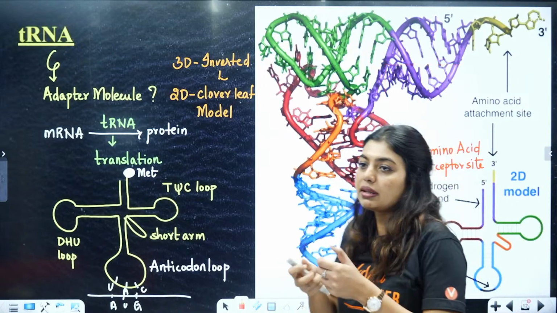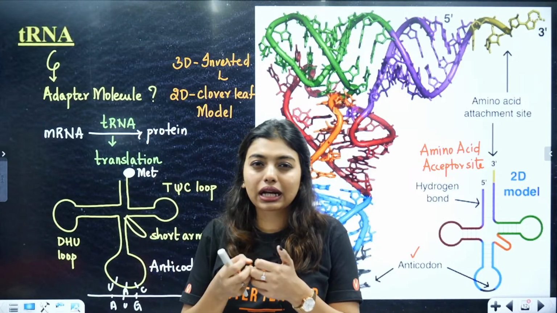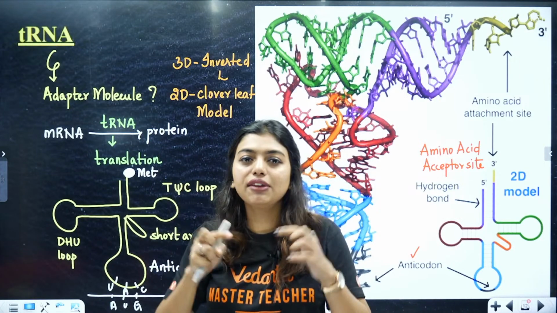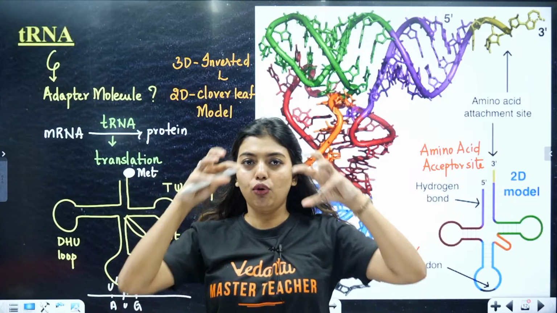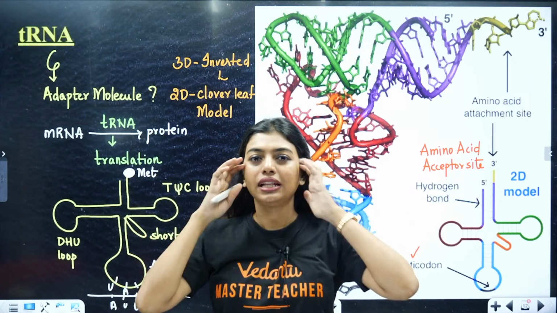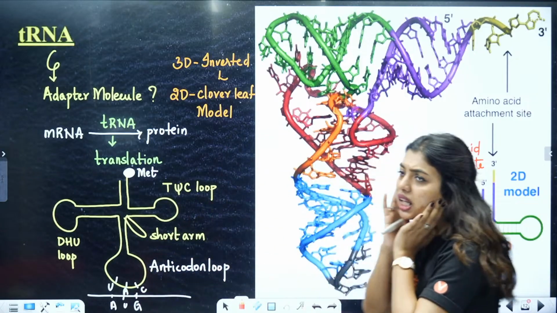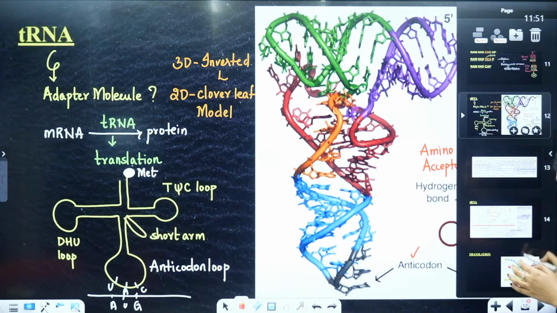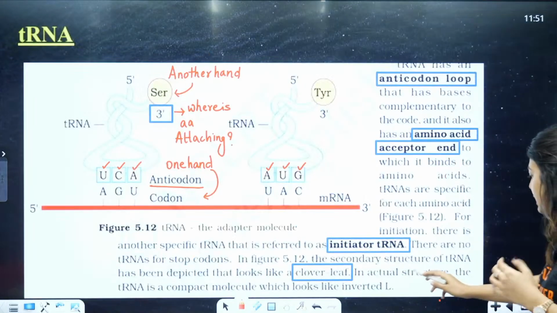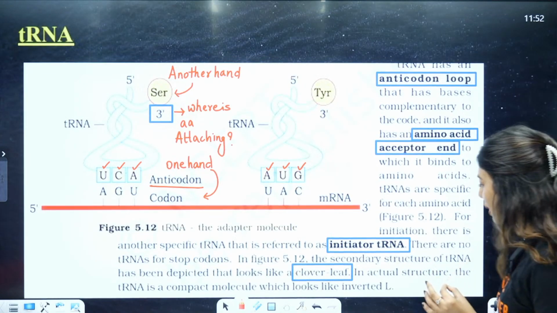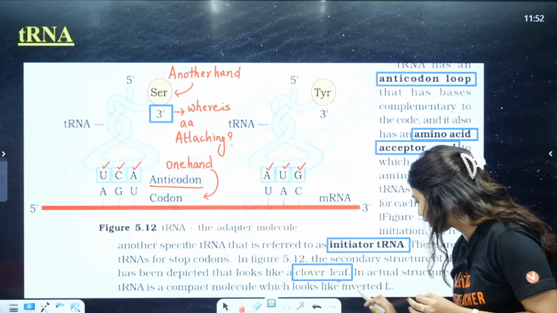Now students, if you type lucky in your phone keyboard, there is a leaf that comes, which has four portions. That leaf is called the clover leaf. We also call it a lucky leaf. Clear? Lucky leaf. So in actual structure, the tRNA is a compact molecule which looks like an inverted L.